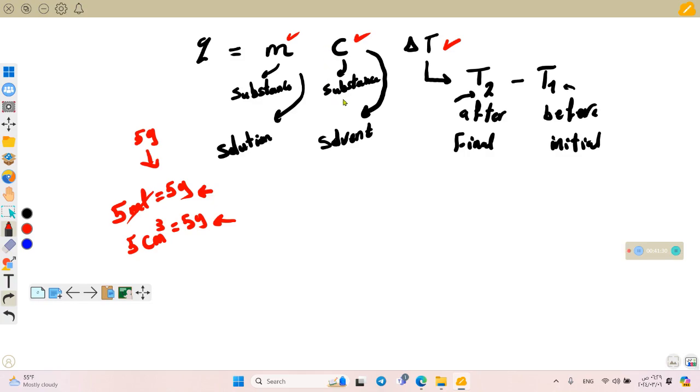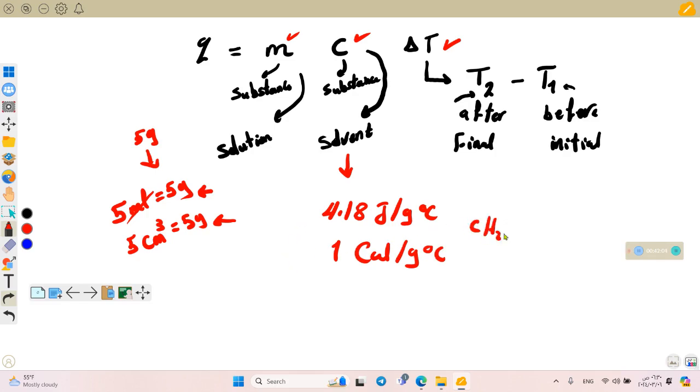Here, the specific heat, sometimes we don't get it. If it isn't given in the givens of the problem, then it's the specific heat that you memorized. And luckily, we have only one specific heat to memorize, which is the specific heat of water, which is 4.18 joule per gram Celsius, or 1 calorie per gram Celsius. So it's the specific heat of water.